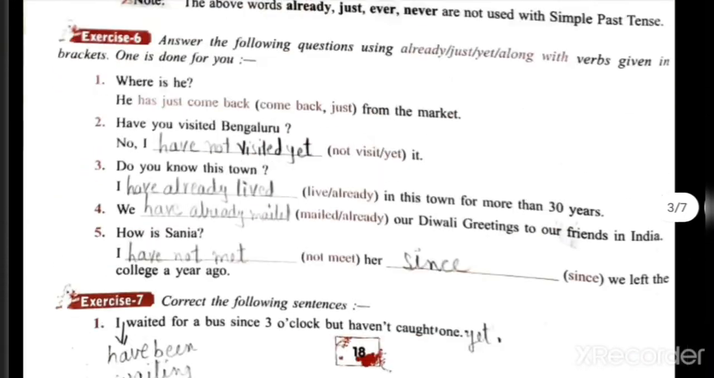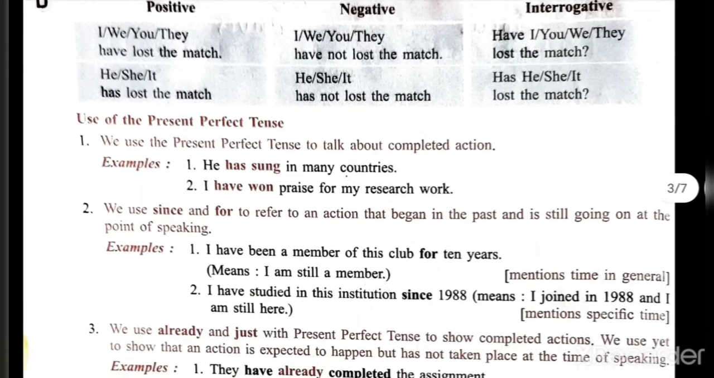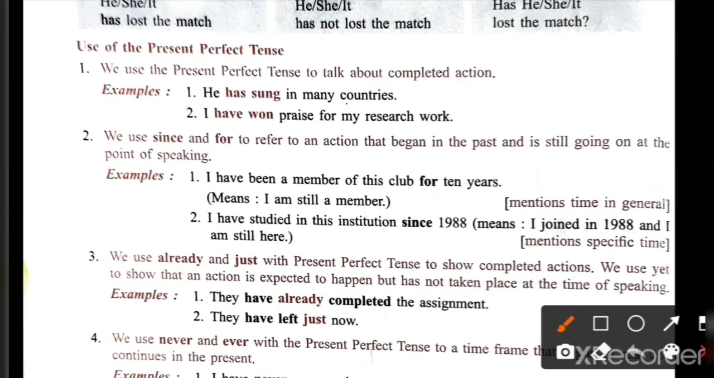Now let me explain to you present perfect tense. What is the use of present perfect tense? Present perfect tense is used to talk about completed action. The action which is completed is written in present perfect tense. For example, he has sung in many countries. So the action is completed. We cannot say it in past tense because its effect is seen.